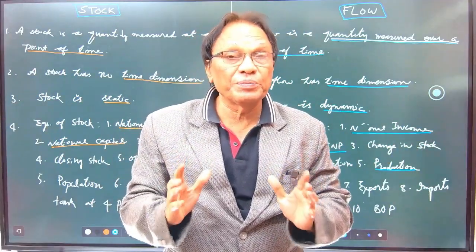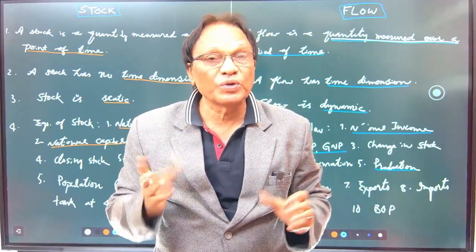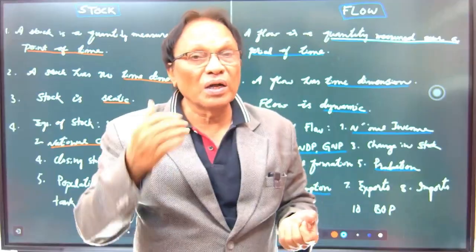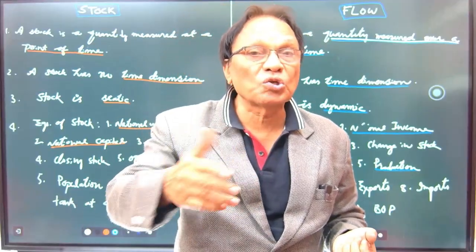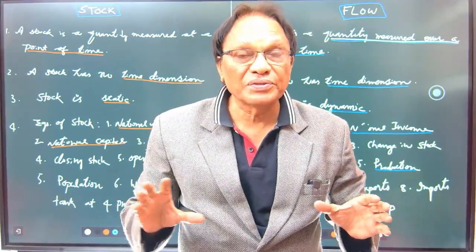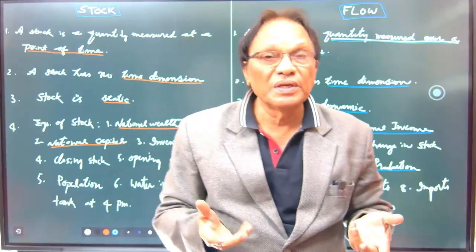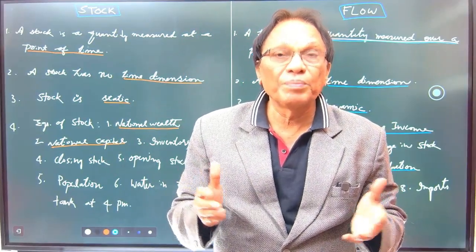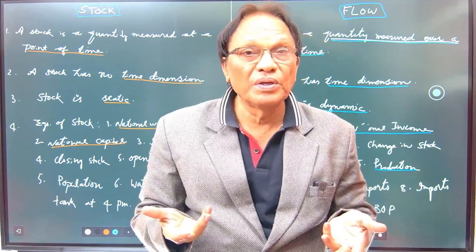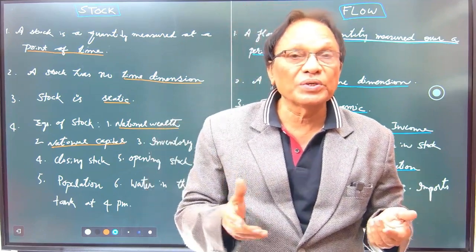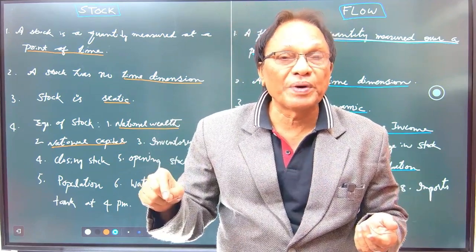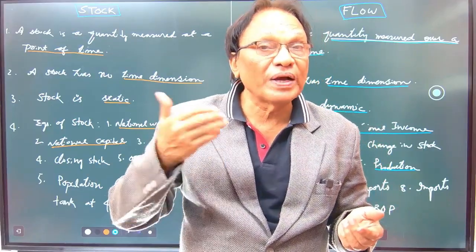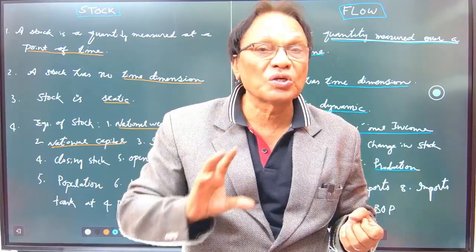Very few variables in economics are stock variables. You can count them on your fingertips. National capital, national wealth, or in a factory, closing stock. All the factories, all the corporates, they close their stock on 31st December in some factories, or mostly they take one accounting year from 1st April to 31st March. On 31st March they close the accounts. That is why we call it closing stock. That is also a stock concept.